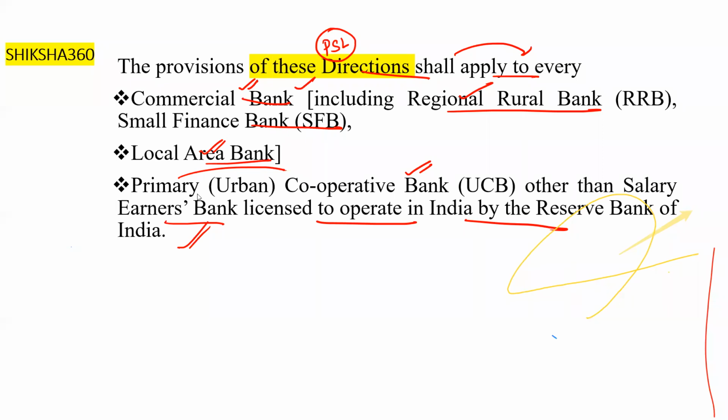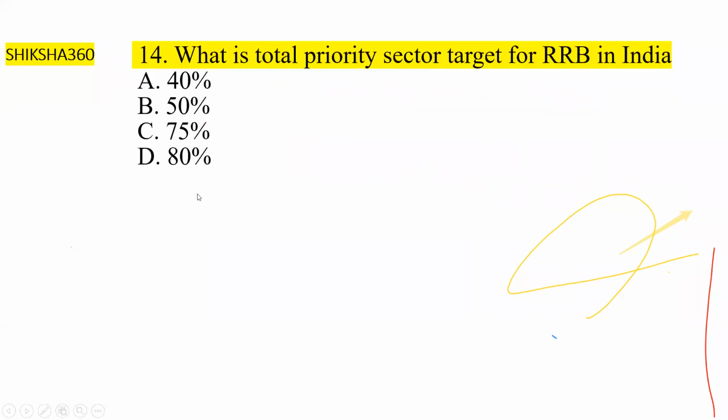Now move to the next question, question number 14. What is the total priority sector target for the RRB in India? Please tell fast. First one is 40%, second one is 50%, third one is 75%, the last option is 80%. This question has already been asked in the retail 2022.